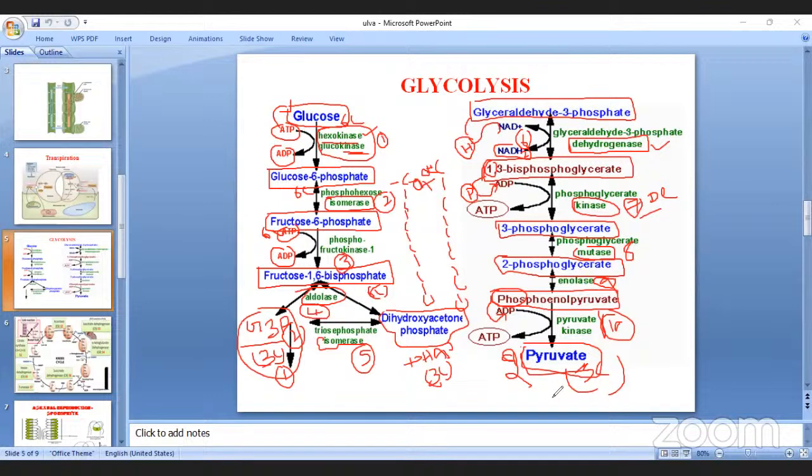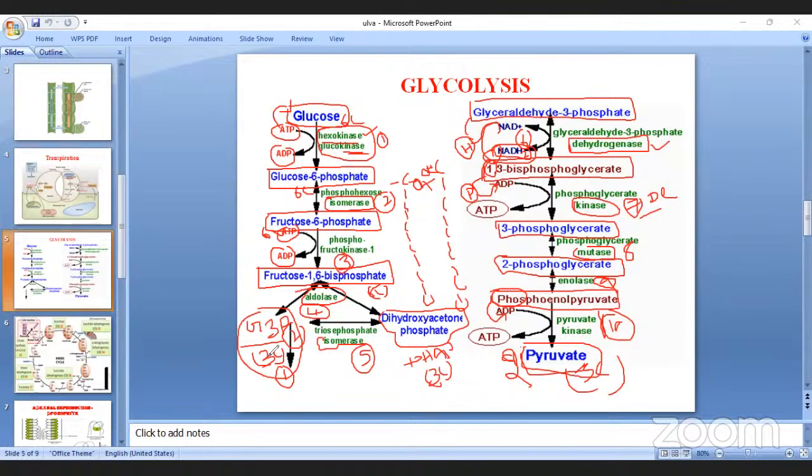To sum up, for each molecule of glucose consumed in glycolysis, 2 molecules of pyruvic acid are formed. And 2 molecules of NADH plus H plus are formed. Here in the sixth reaction you can see NADH2. In the first cycle, 1 NADH2, but you must always consider the DHAP reaction also.